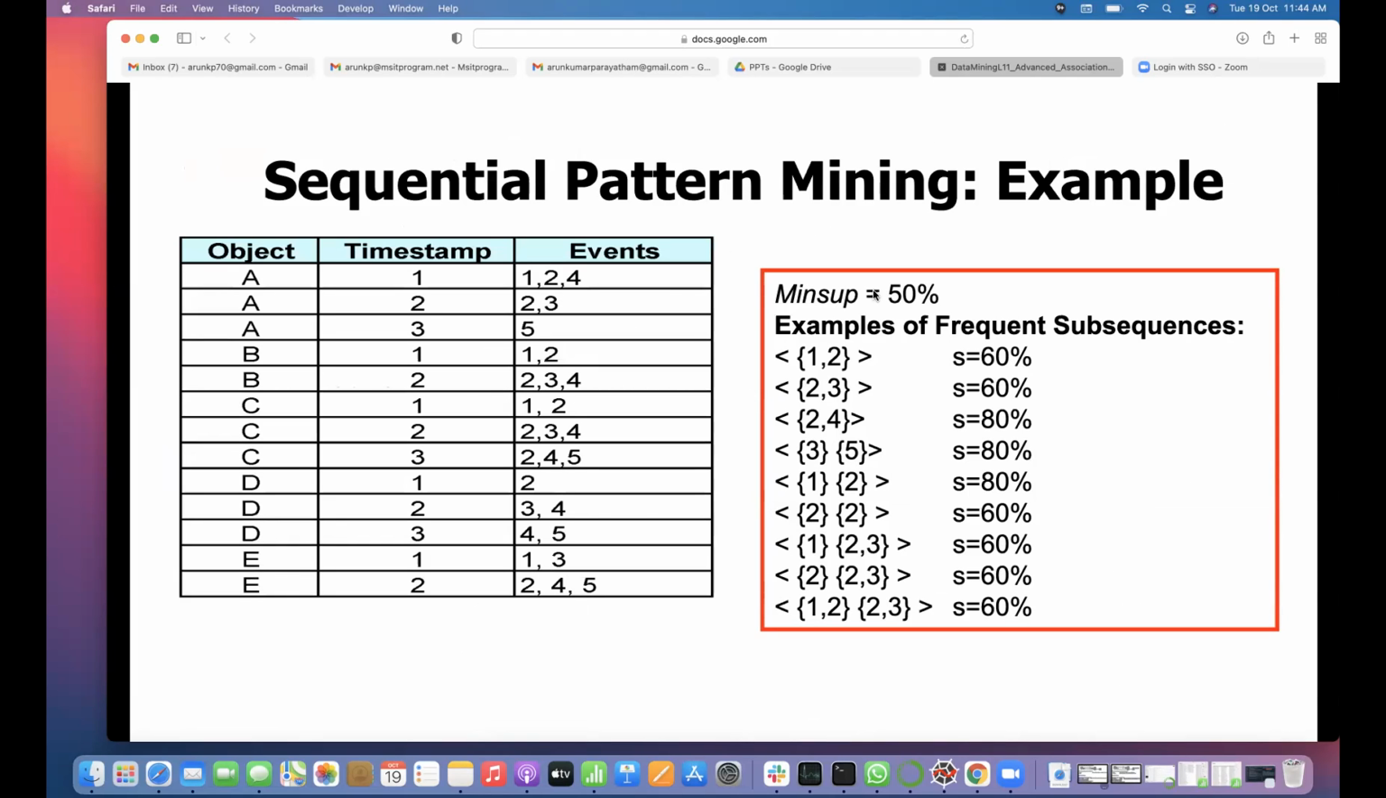So, a sequential pattern mining example here: object, timestamp, events, and then what they purchased at that event. At time 1, they purchased 1, 2, 3. At time 2, they purchased 2, 3. Then at time 3, they purchased 5. Similarly, B, C, D are given. Then the rule we are trying to find out, minimum support equal to 50%. Examples of frequent subsequences.